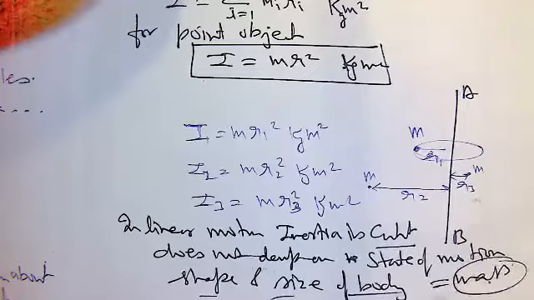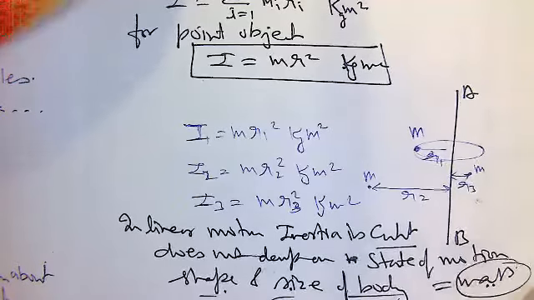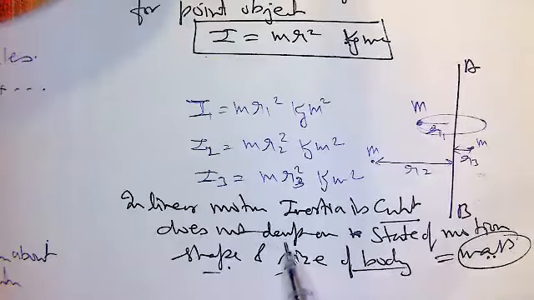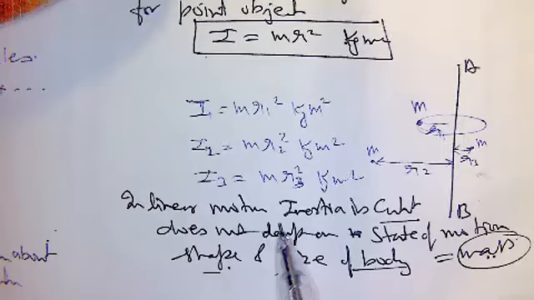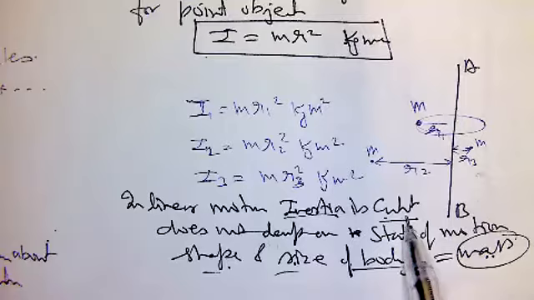Since the mass of a body does not depend on its shape and size, therefore inertia in linear motion does not depend on shape and size. In linear motion, inertia does not depend on speed or velocity. It is simply the mass, nothing but mass.